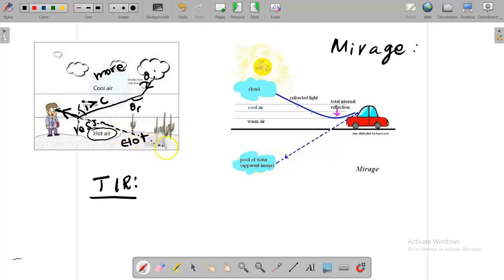So he is believing that the light rays are coming from the ground, so the image is there. Actually the image is not there, it is the apparent image. So this is the concept.